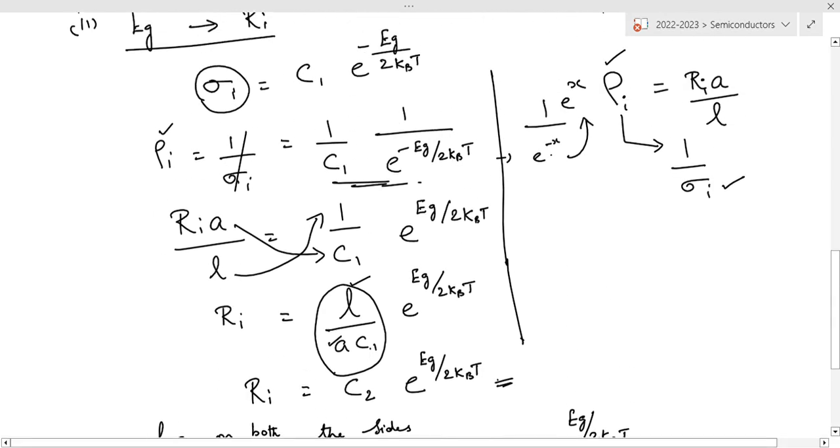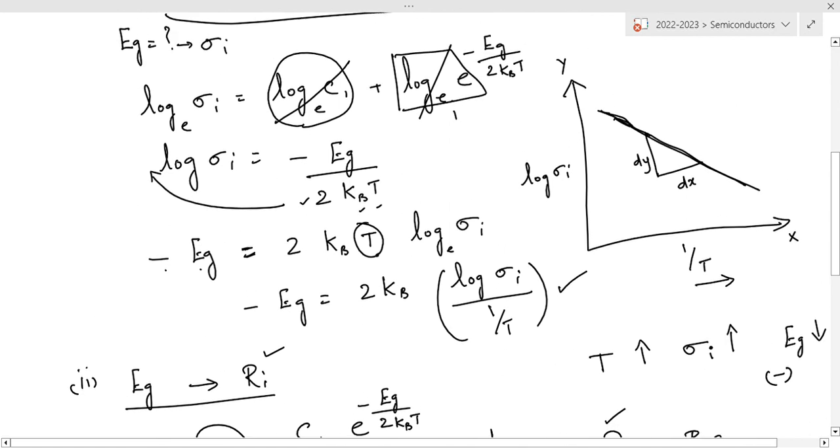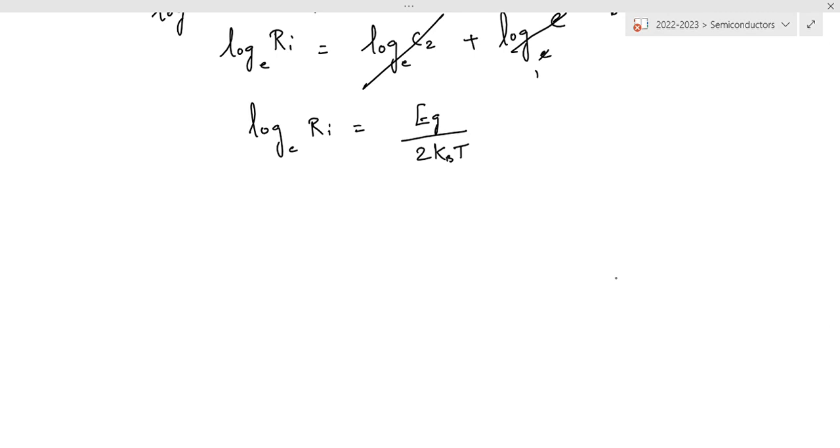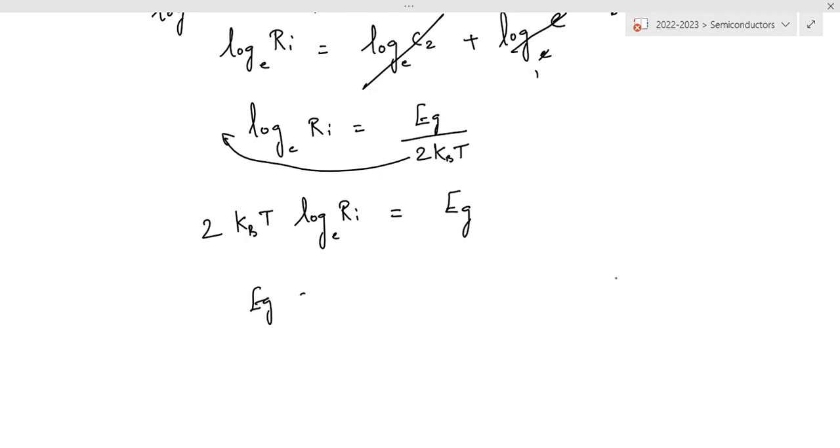So this is similar to this particular formula. Therefore, Eg, the forbidden energy gap of the intrinsic semiconductor, is equal to, taking this towards the other side, 2 kBT log Ri. Or Eg is equal to 2 kB log Ri divided by 1 by T. That is, this is taken to the denominator of the denominator.